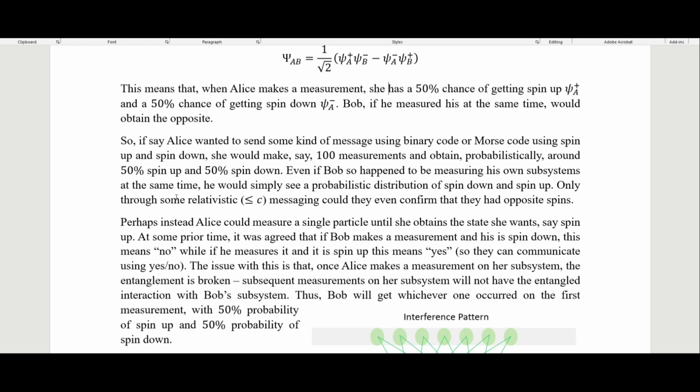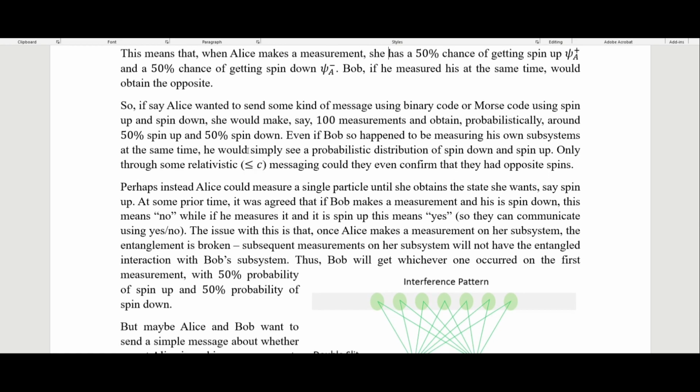something, using the spin up and spin down of her particle, she could make, say, 100 measurements and obtain probabilistically around 50% spin up and 50% spin down. Even if Bob so happened to be measuring his own subsystems at the same time, he would simply see a probabilistic distribution of spin down and spin up. Only through some relativistic messaging could they even confirm that they actually had opposite spins, or indeed that they were even measuring at the same time.